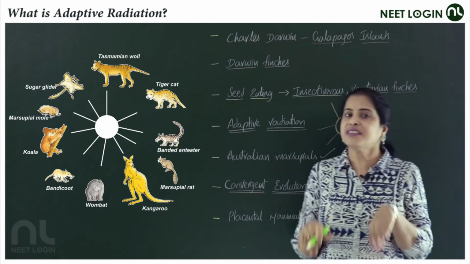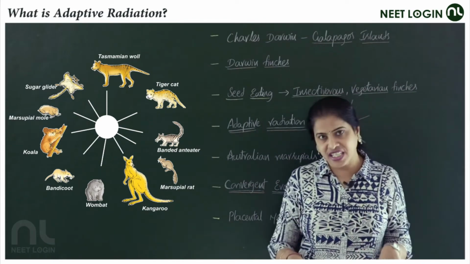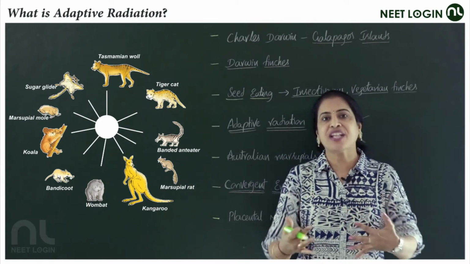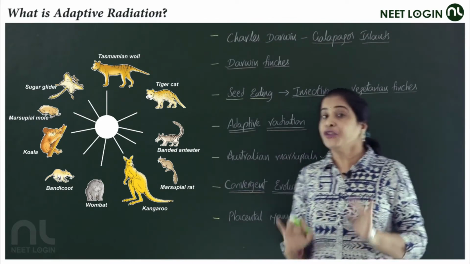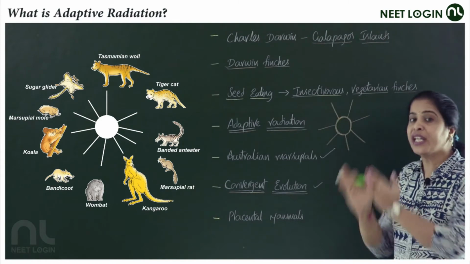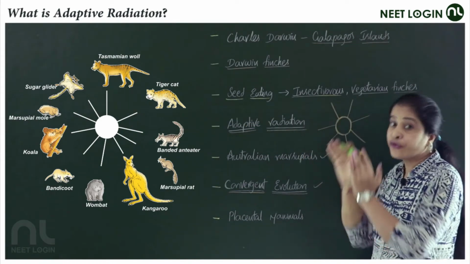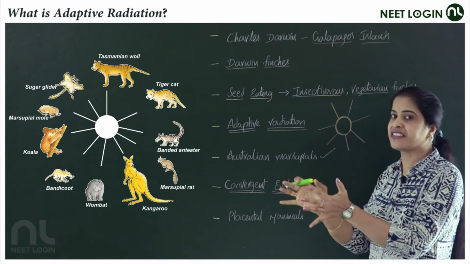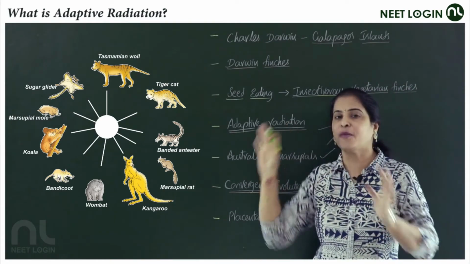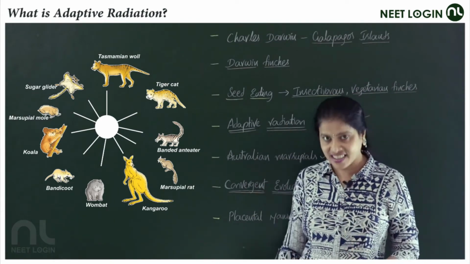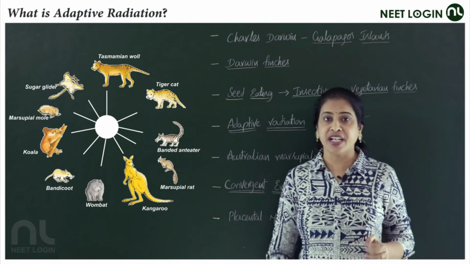And kangaroos are unique to Australia alone. The national animal of Australia itself, the kangaroo. I am concluding this point saying that from the ancestral stock, from the central point, it radiated to form different species, guys. So, it's a good example for adaptive radiation.